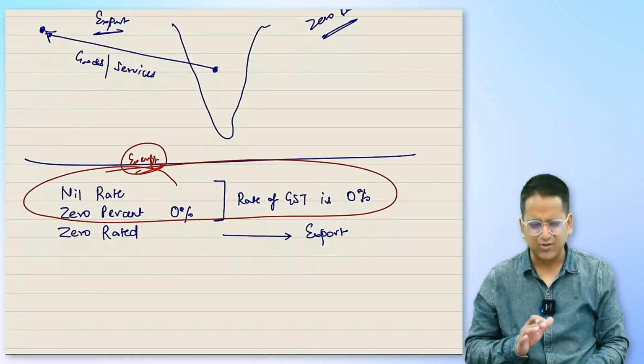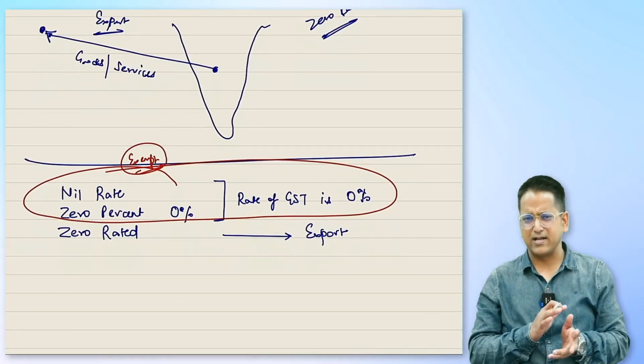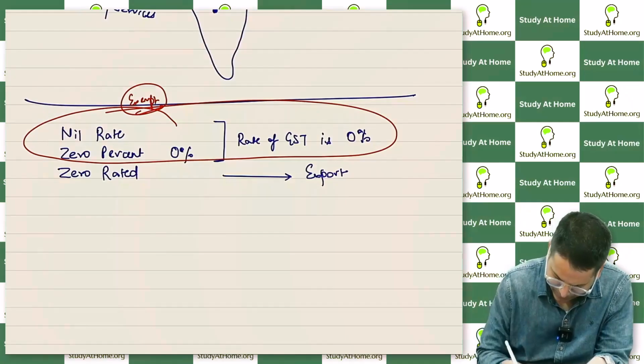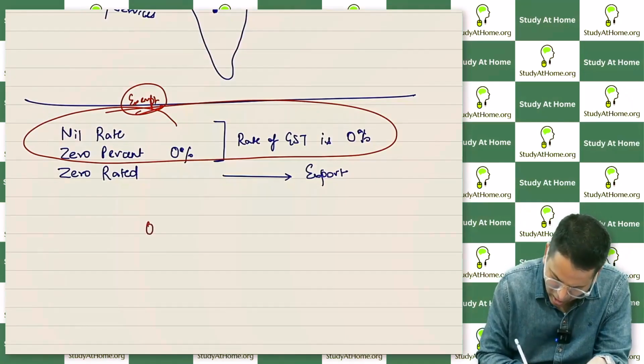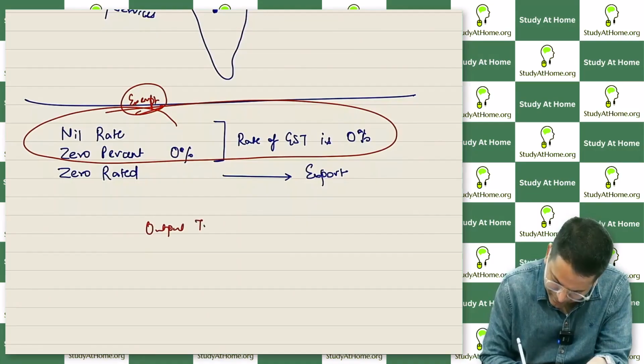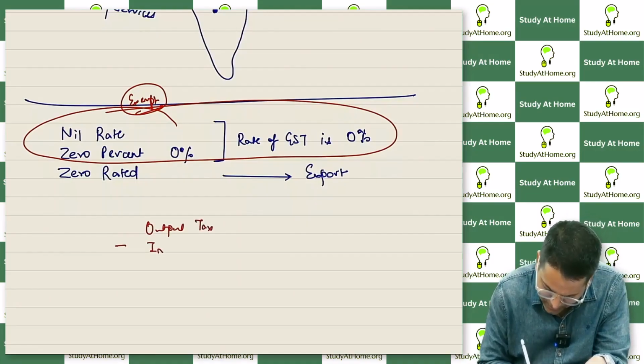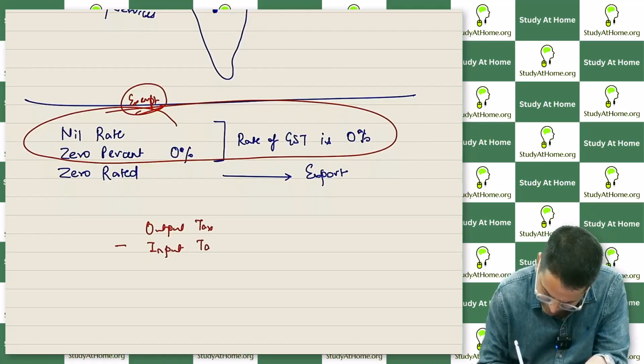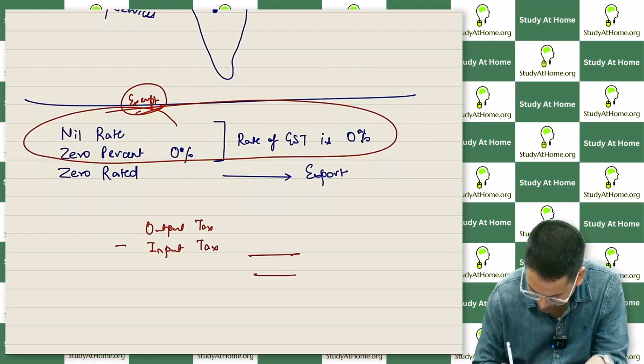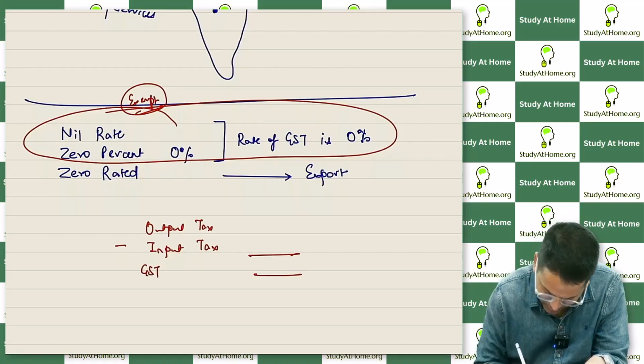So what's the difference between these two topics? Get a little more clarity on this. Look, you were explained previously by me that you get to deduct the input tax from the output tax. Okay? And the remaining balance that comes is the GST you pay to the government.